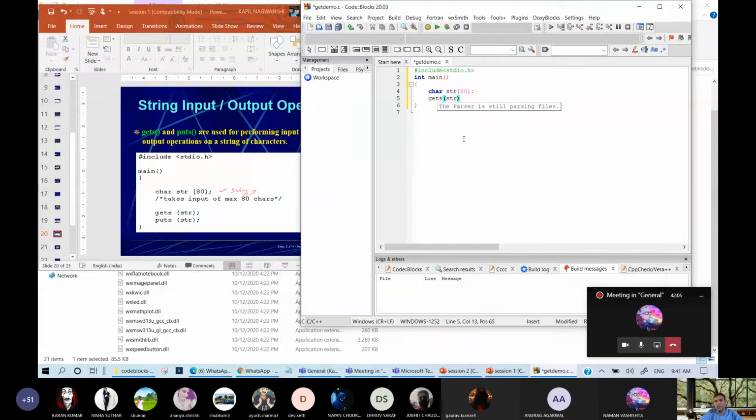You are reading the string and puts displays whatever you have given, all of it. It means you are just echoing the content read by this program. And the last statement is return 0, because main is of integer type.